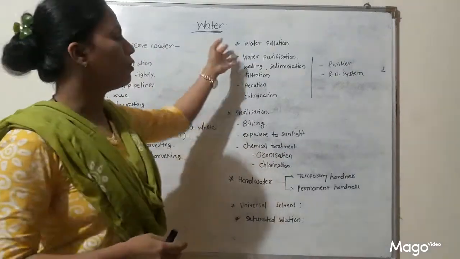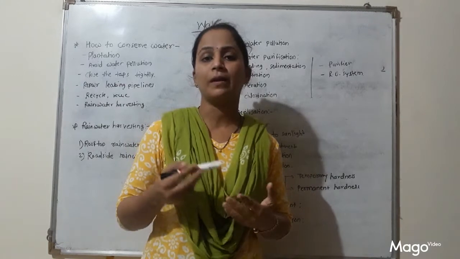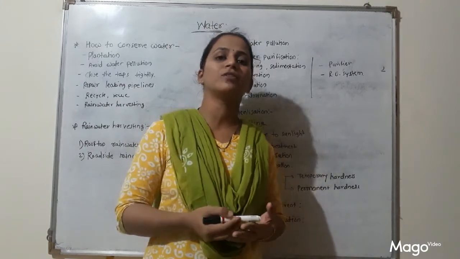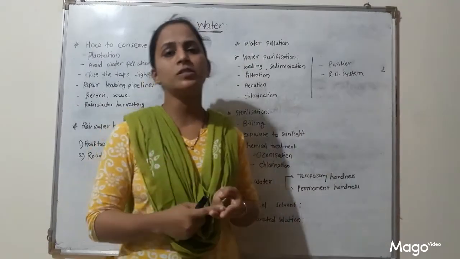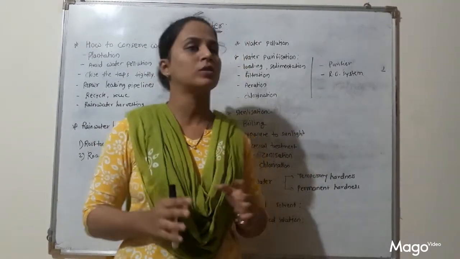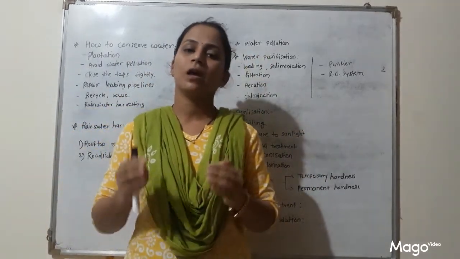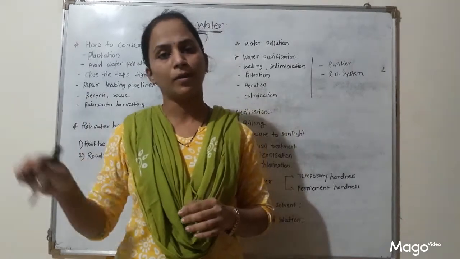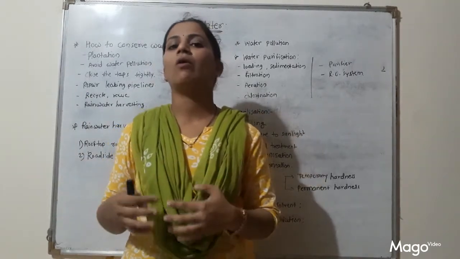The next point is water pollution. So students, nowadays what happens because of industrialization, domestic sewage, all water get polluted. So domestic sewage and industrial waste, industrial effluent, these are the main sources, main causes of water pollution. So what happens, students? All the domestic waste, it get let down into the nearby water sources, and it will pollute the water from river, ponds, lake.